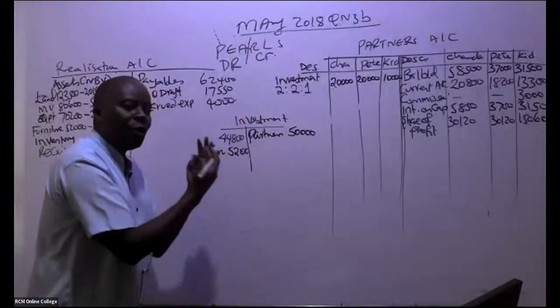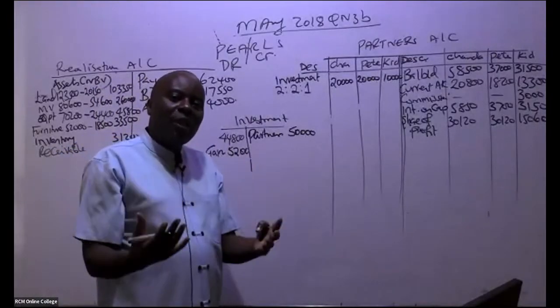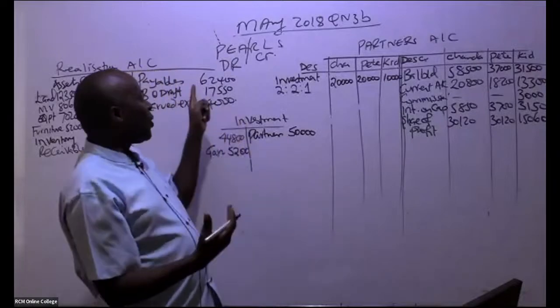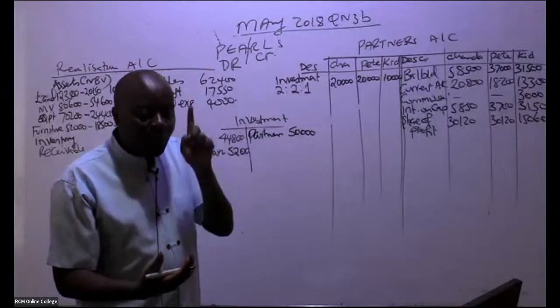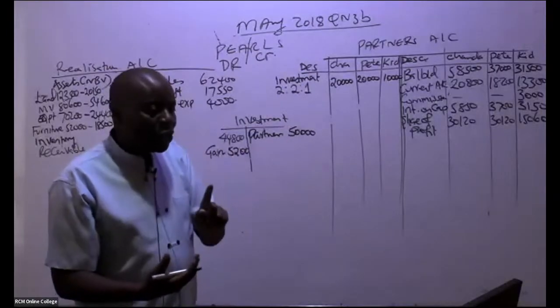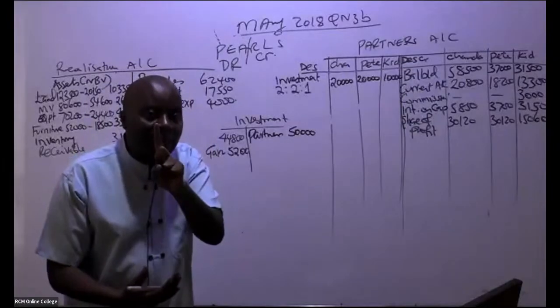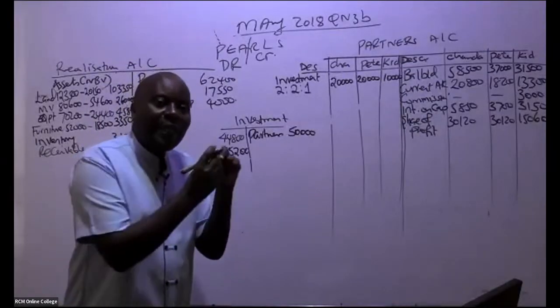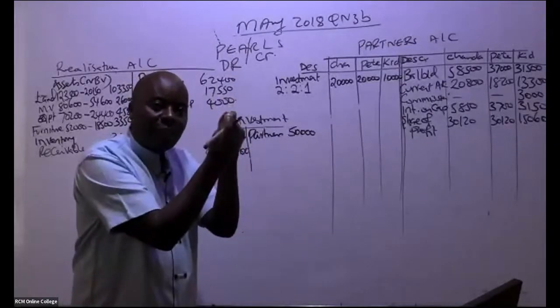Any gains on these assets that you get, ladies and gentlemen, shall always be transferred to the realization account, because your realization account acts like a P&L. So you've gotten a gain here, so you debit this account and then you credit the P&L.